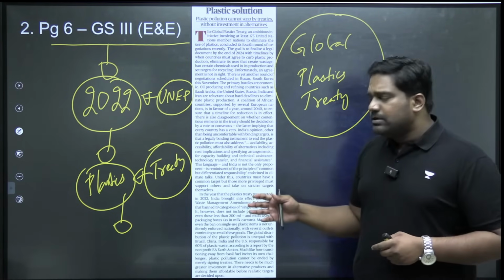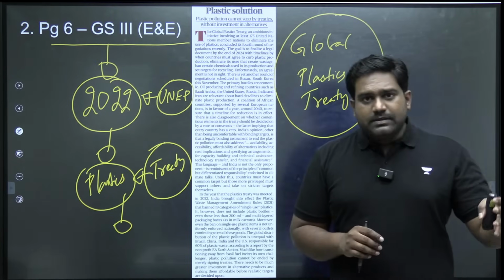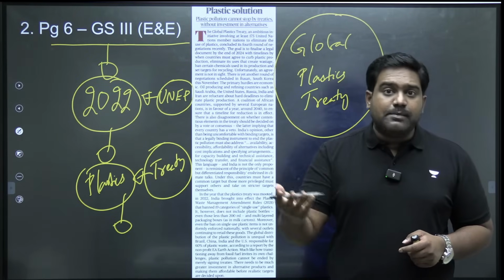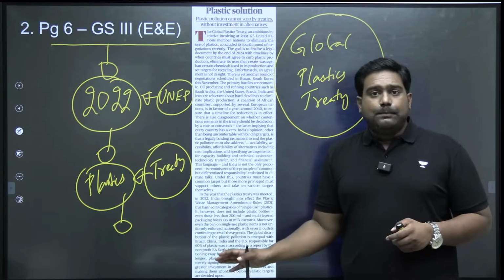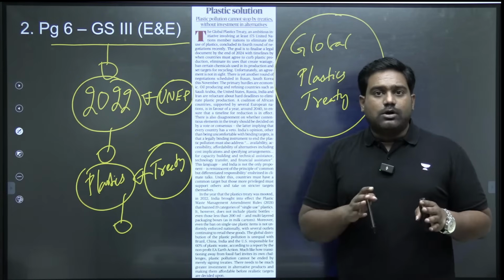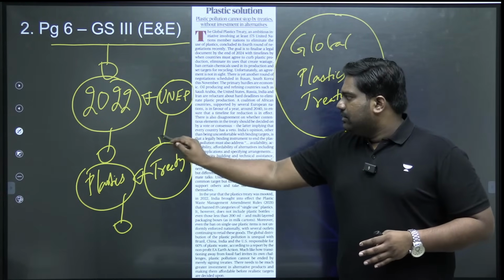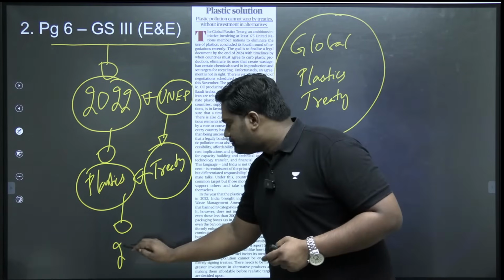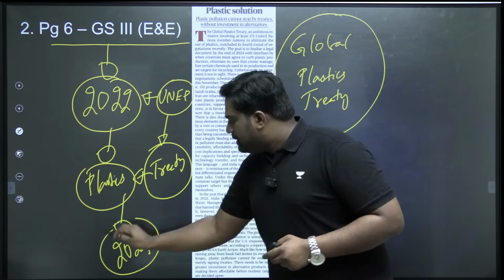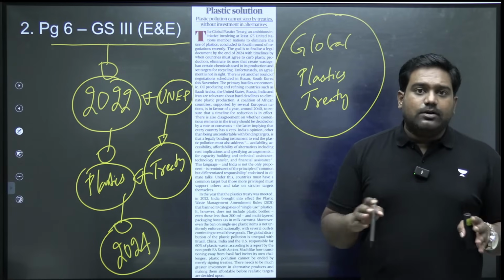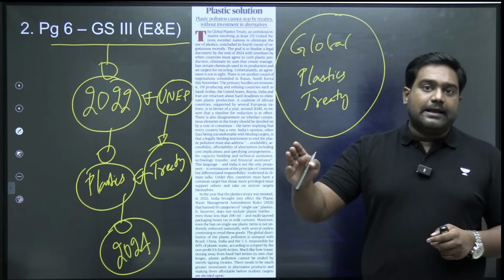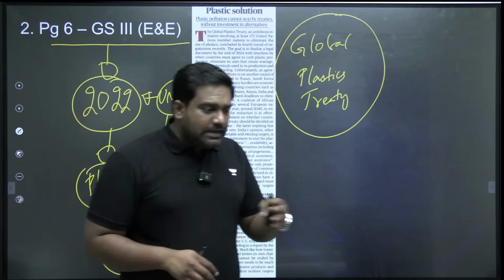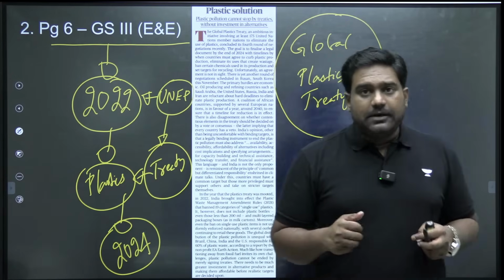As you know, plastic pollution is extremely detrimental for the environment, and it also contributes significantly to greenhouse gas emissions and climate change. So to curb plastic pollution, the global community took a call under the leadership of UN Environment Programme that by 2024, within 2 years, we will finalize a global treaty that will provide a deadline, that will set a target, and it will define the elimination of plastic from the world.